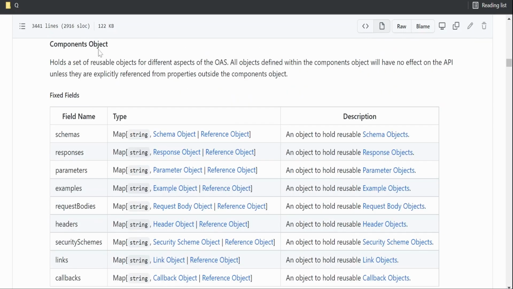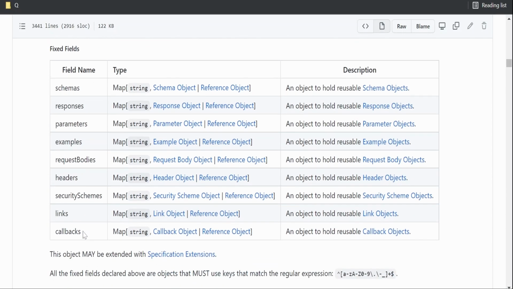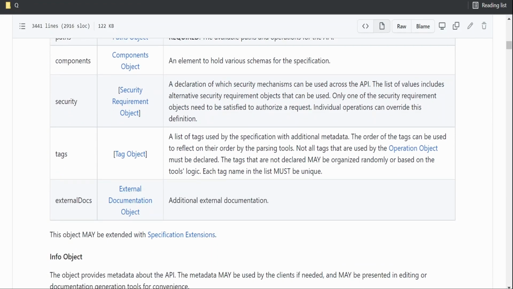This is what defines the components. So we can make use of components and create our schemas which could be reused, or we can reference the schemas in multiple places. We can have a schema for the responses in case of error or in case of the common response which is returned by multiple methods. Even the parameters like the template or the query parameters, we can have a component and refer. Security, tags, external docs, all those things.